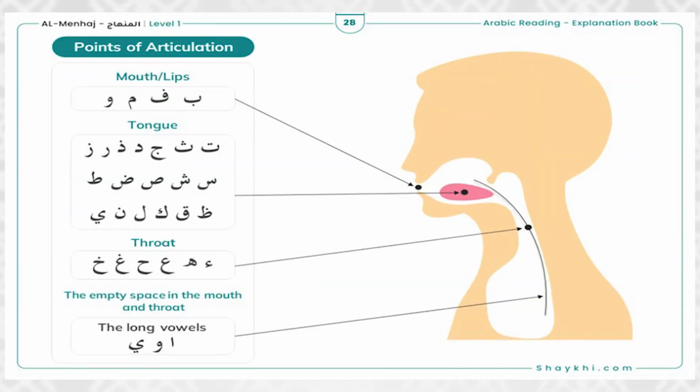Look at this picture. Points of articulation. Mouth or lips: ba, fa, mim, waw. Tongue: the letters ta, tha, jim, dal, ذال, را, زاي, سين, شين, صاد, ضاد, طاء, ظاء, قاف, كاف, لام, نون, ياء. The throat: alif, همزة, ها, عين, حاء, غين, خاء. The empty space in the mouth and the throat, which is الجوف, the long vowels, a, u, e.